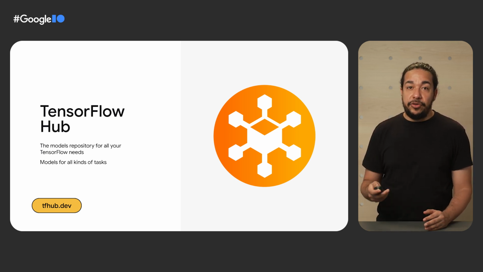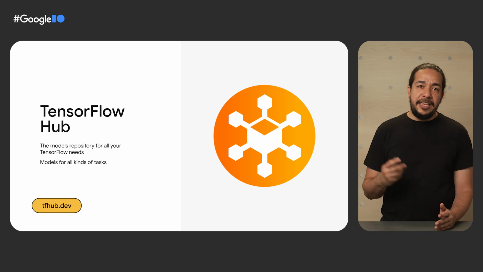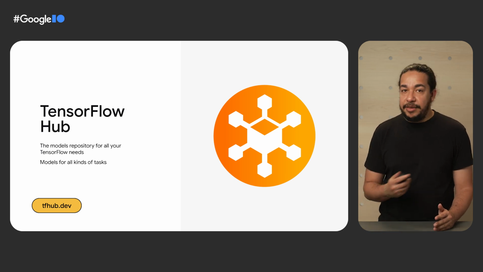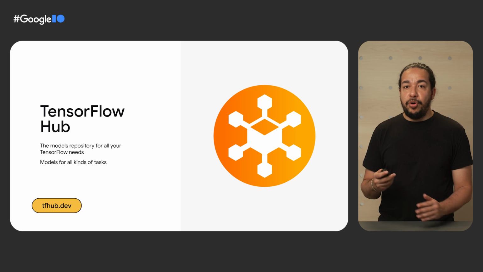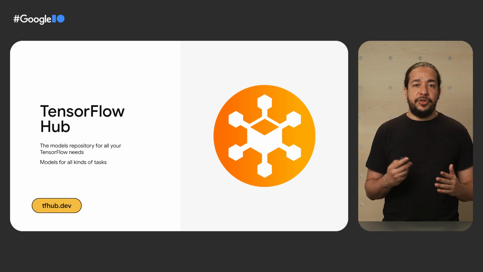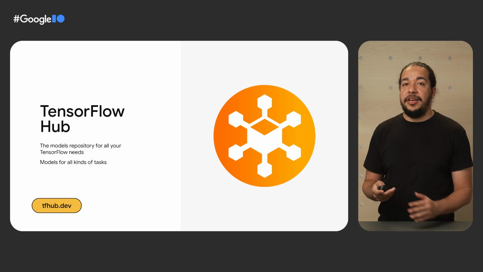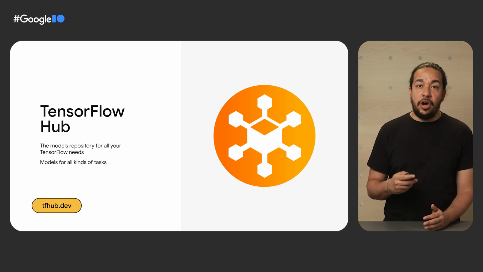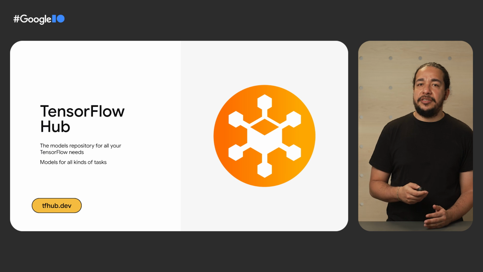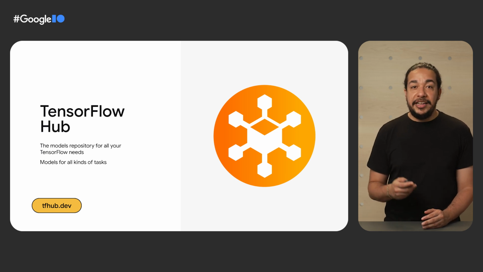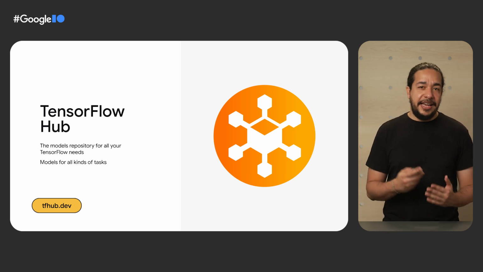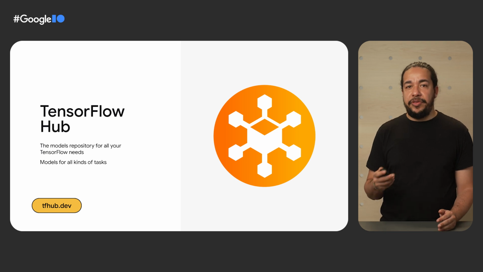There, you can find models for all kinds of tasks like image, text, and audio. As I mentioned before, running models on mobile devices requires that the model is optimized to be smaller, faster, and less resource intensive. Doing these optimizations is not always trivial and takes some expertise. On TensorFlow Hub, you can find these optimized models published by experts and ready to be used with ML Kit.